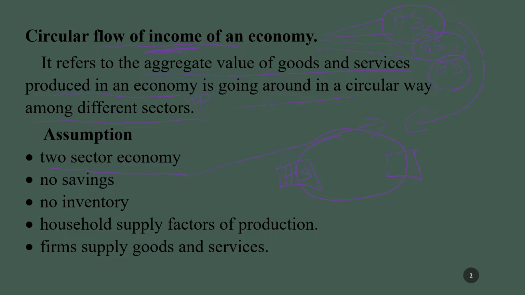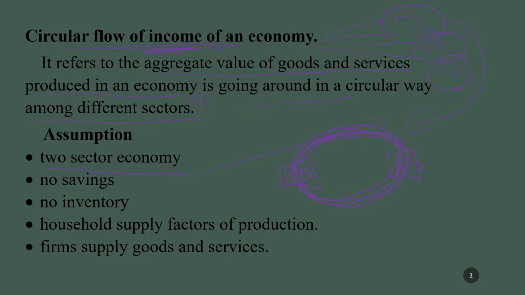One is the household sector, another one is the firm sector. So whatever the national income or whatever the goods and services produced in an economy is circulated among these two sectors in a circular manner is known as circular flow of income of an economy.